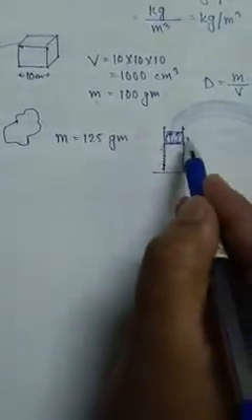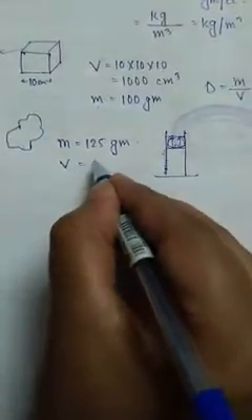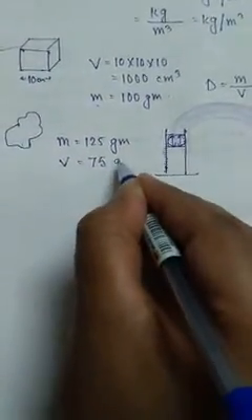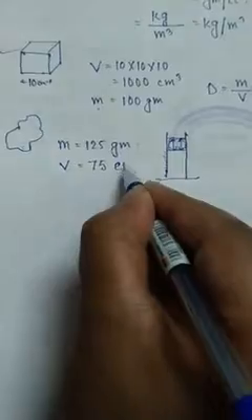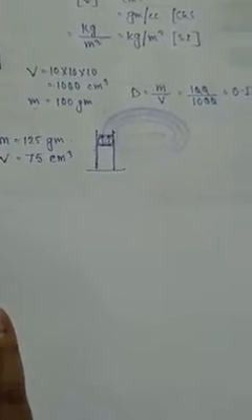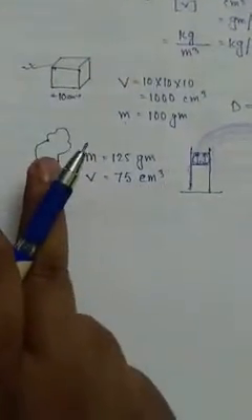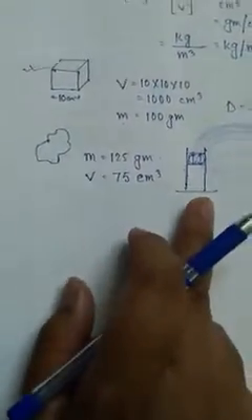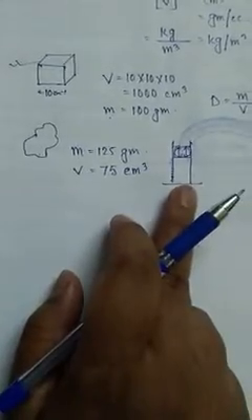Now you are getting this volume from the measuring cylinder. Let's say its volume is 75 centimeter cube. Now just apply the formula, you will find the density. Is it okay? So for an irregular shape you have to use this type of measuring cylinder.